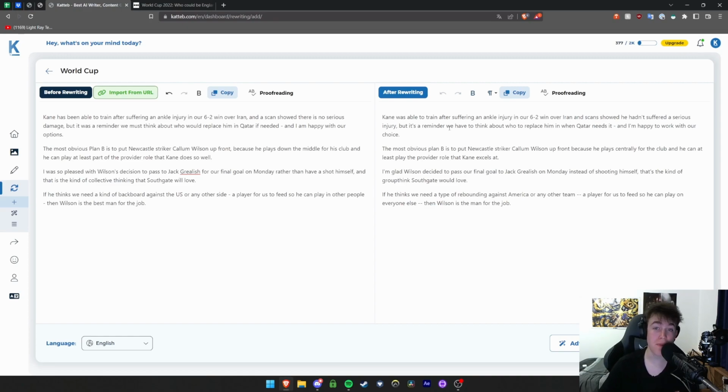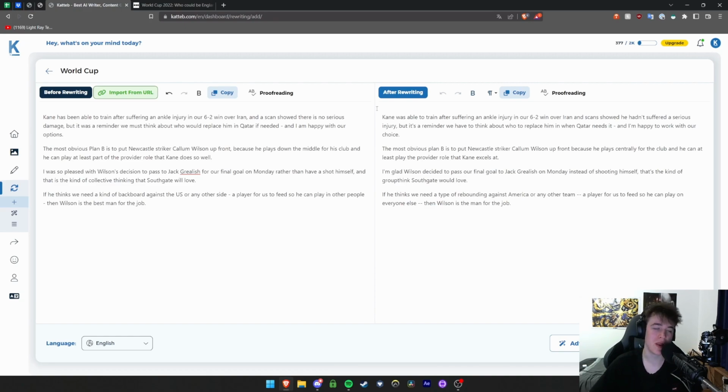So as you can see, it's basically added a few things in there. It's changed words from certain tenses and stuff like that. So it's a little bit of a differentiation in the article so that it may be easier to understand. It may be able to use so it's not complete plagiarism and stuff like that.